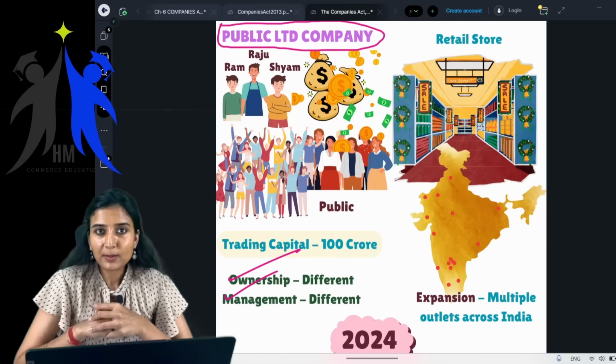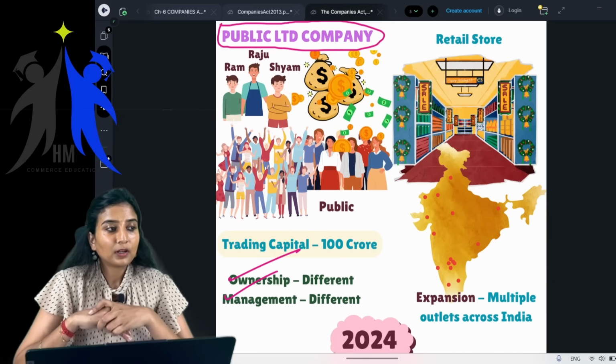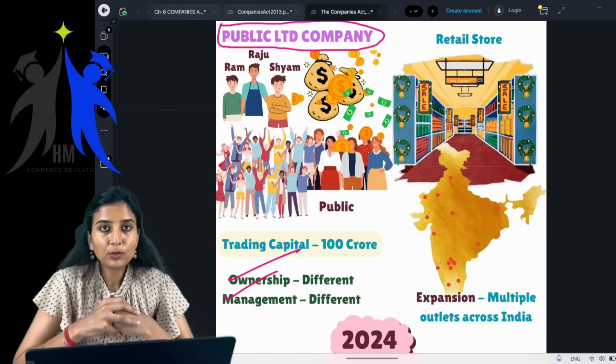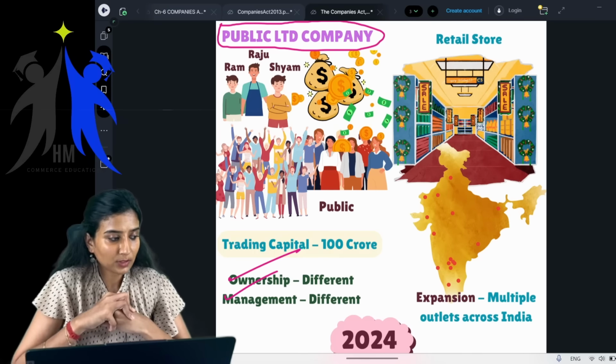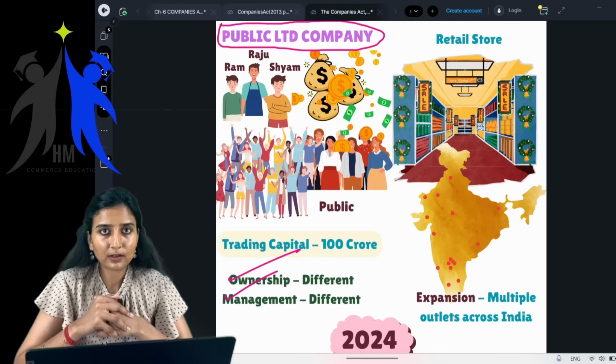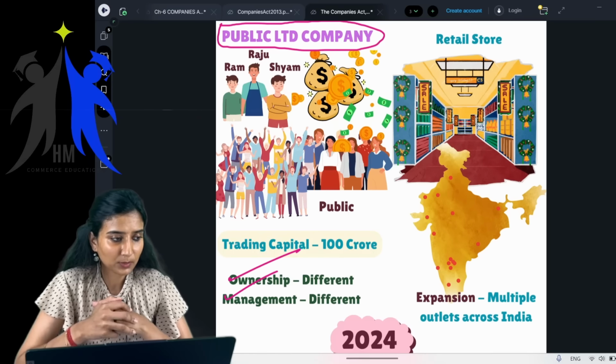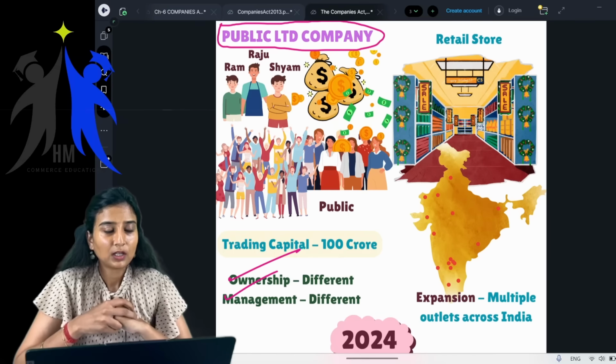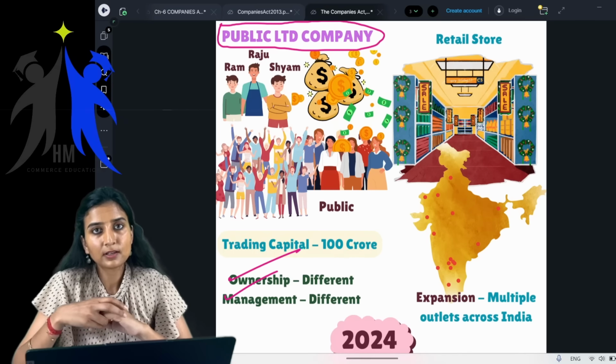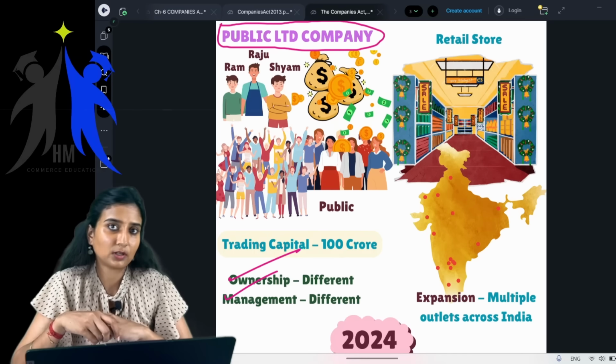Yesterday or day before yesterday, yeah. So this was the largest IPO in the country. I think it was around 27,000 crores or something. It was the biggest IPO of India. So it raised around 27,000 crores.